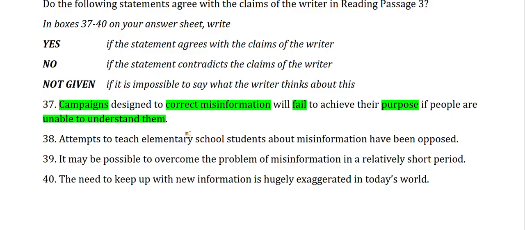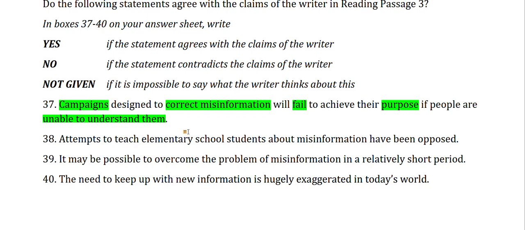The answer will be yes if the campaign will fail to achieve its purpose, its mission, if people are not able to understand it. It will be no if the campaign will succeed even if people are not able to understand it. It will be not given if there is no mention of its success or failure.